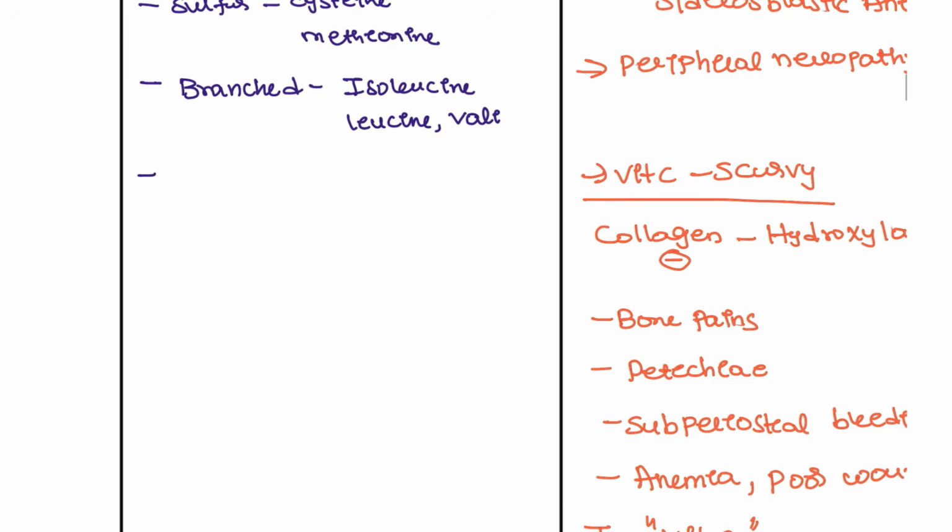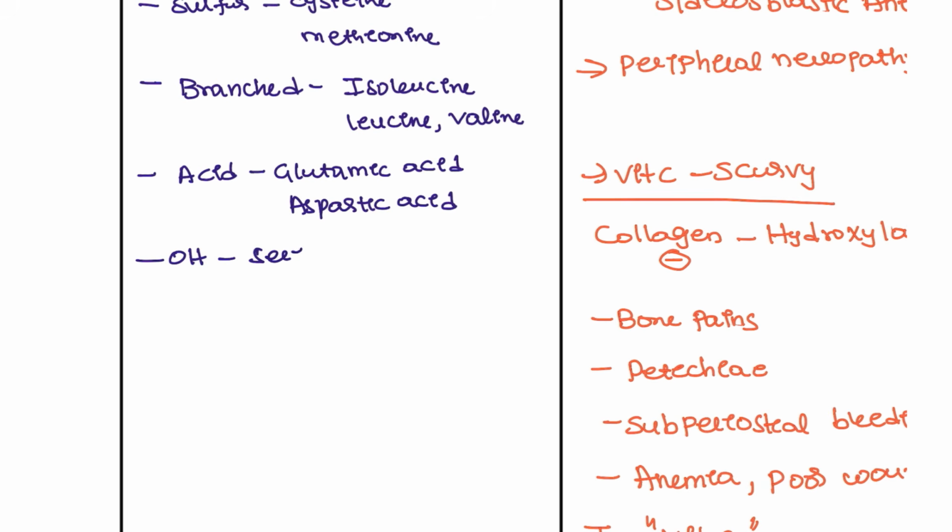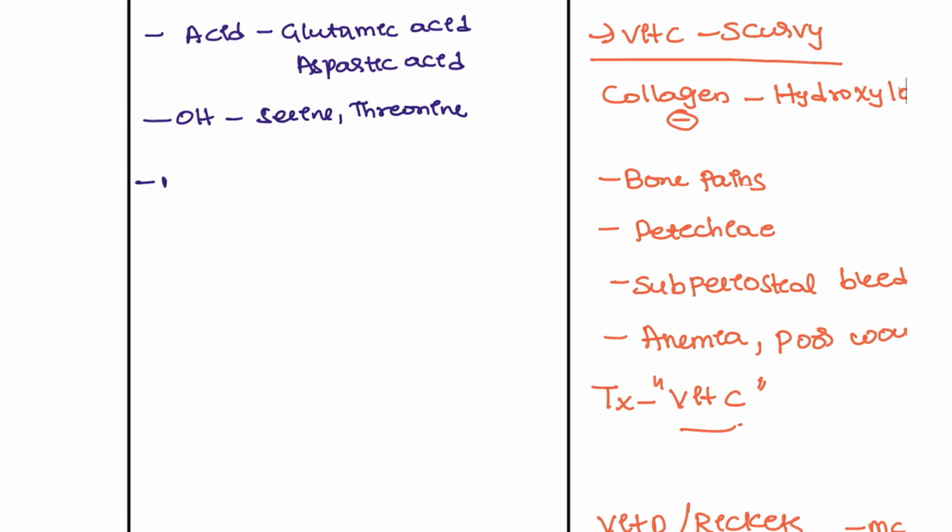Next, we also have the acid type, and in the acid type, glutamic acid and aspartic acid. Then the OH groups, that is serine and threonine. We have the basic types. The basic types are histidine, which is close to the pH of the body, and lysine. These are the basic types. This question has also been asked in the examination.